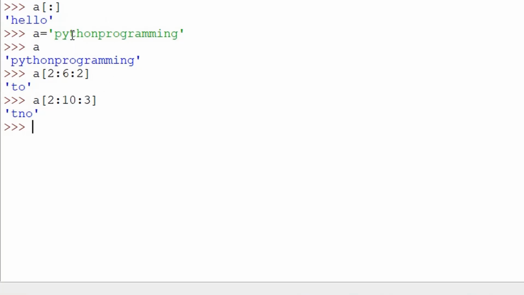So the first will be selected, T. After T, it jumps 1, 2, and 3. So it is at N. So it picks N. After N, it jumps 3 again: 1, 2, and 3. It picks O. After O, it's going to jump again: G, R, and then A. But A is out of our range, so A will not be selected.